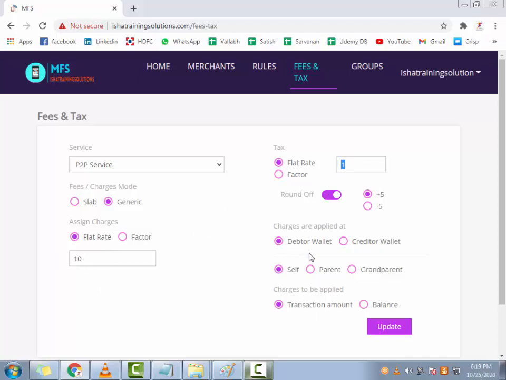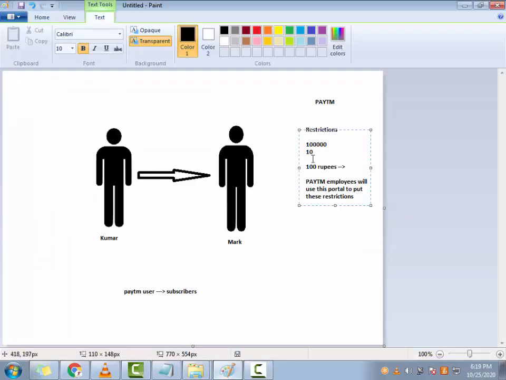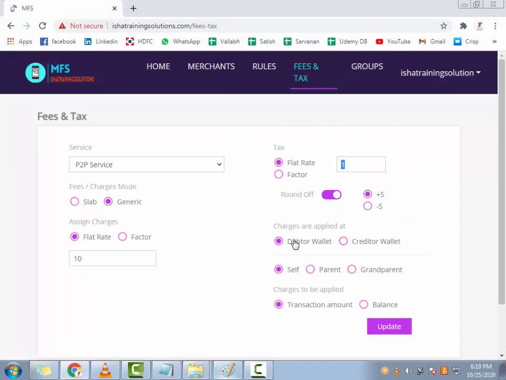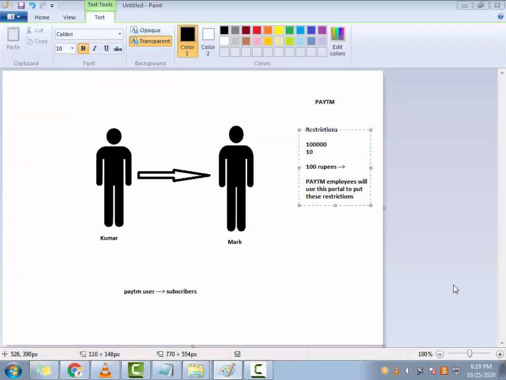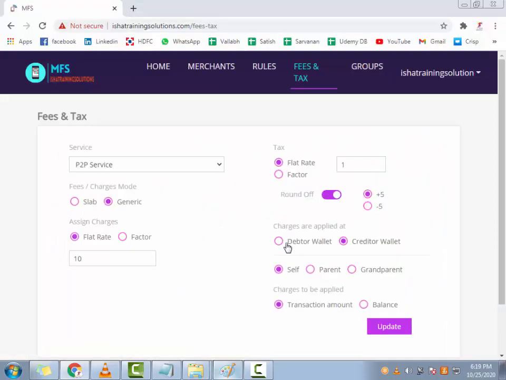Whether we are going to charge this 11 rupees from the debitor wallet or the creditor wallet is what we have to decide. For example, Kumar is sending money to Mark. If I say debitor wallet, this 11 rupees will be collected from Kumar. If I say creditor wallet, this 11 rupees will be collected from Mark. So you can select whichever you think is appropriate.